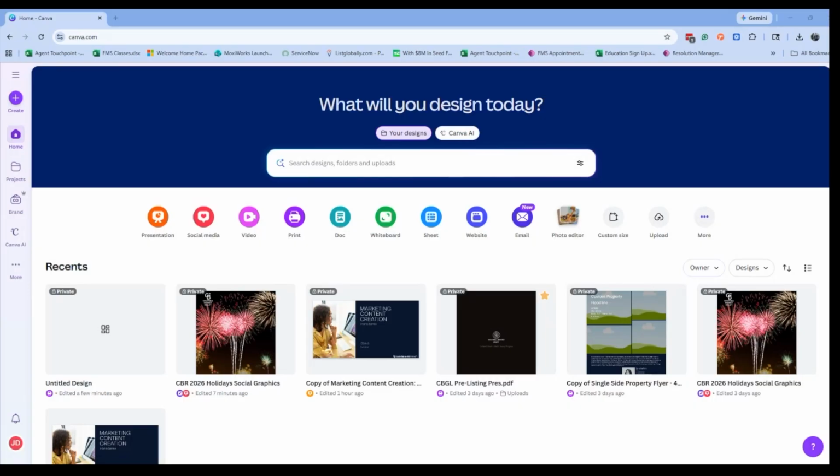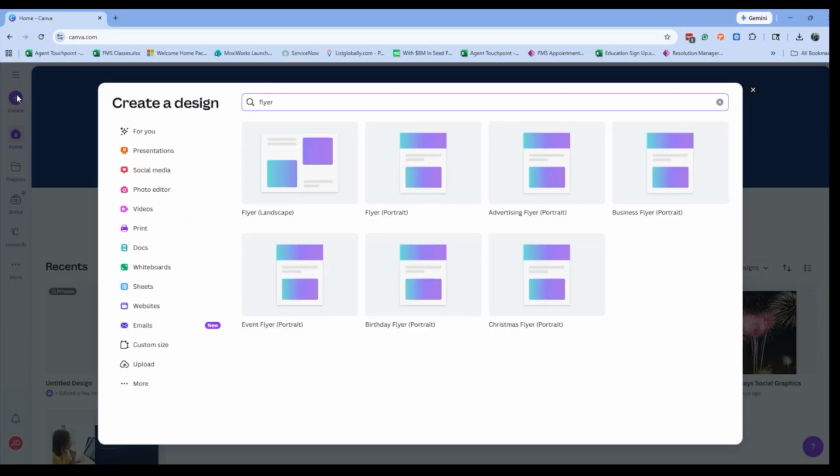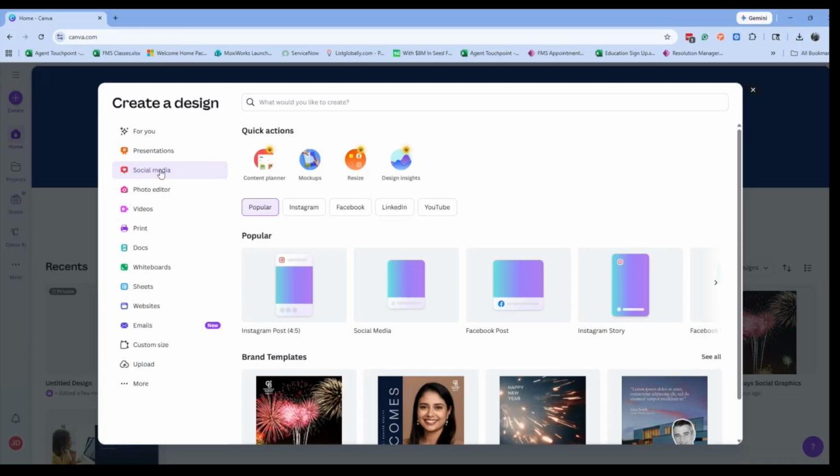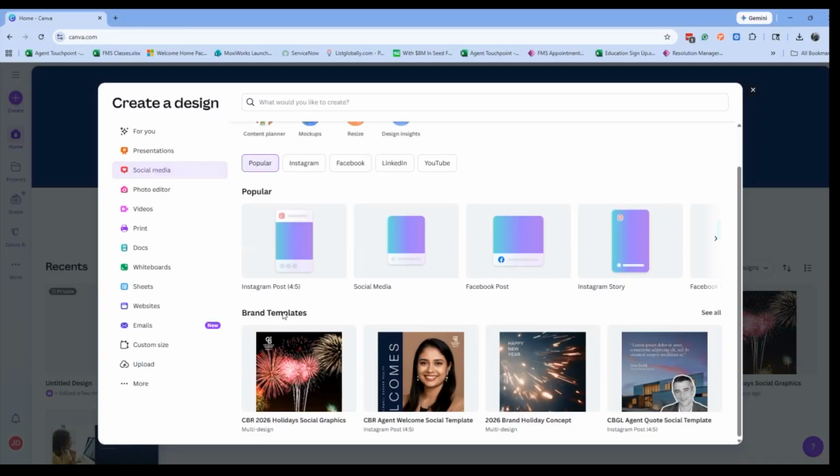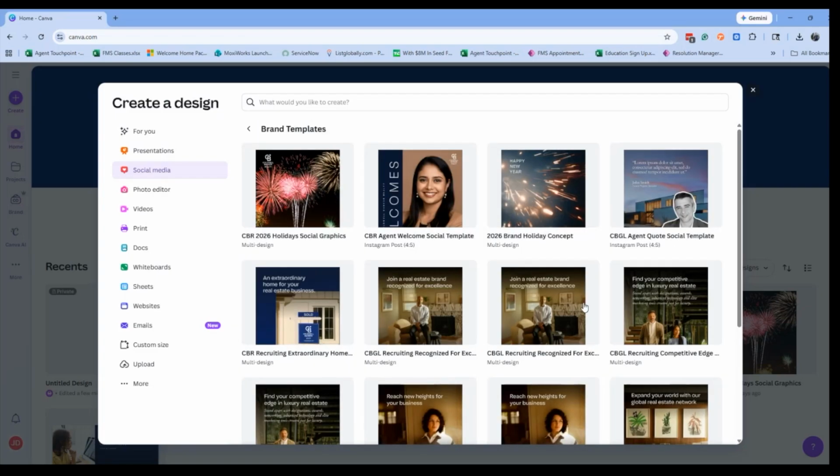In this case, I'm going to click on the Create button in the top left. In the leftmost column, I'm going to click on Social Media, and then I'm just going to scroll down a little bit to our social media brand templates. If I wanted to, I can click on the See All option. And in this case, I do want to download a holiday template. So I'm going to click on the tile for CBR 2026 Holiday Social Graphics.